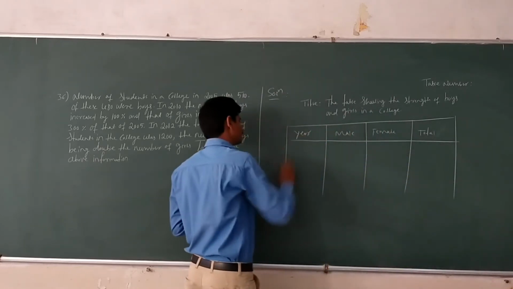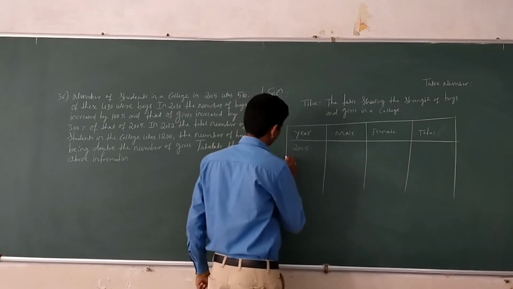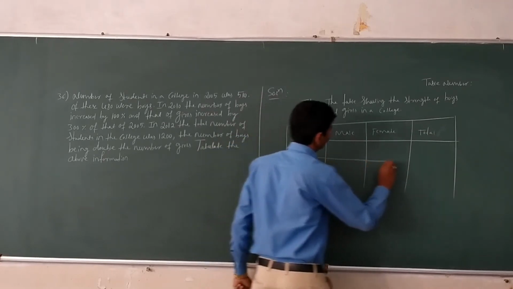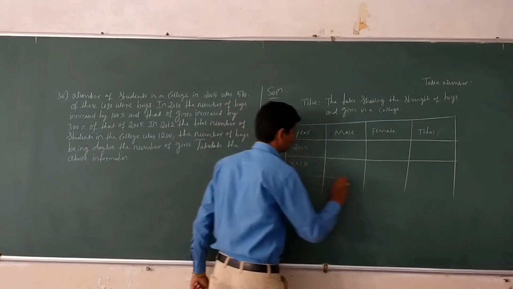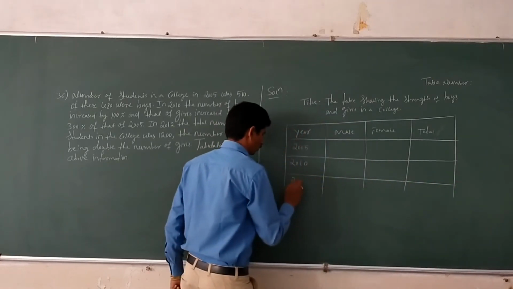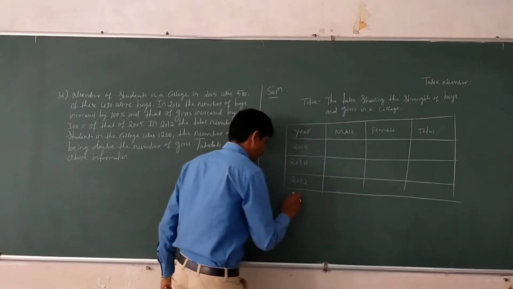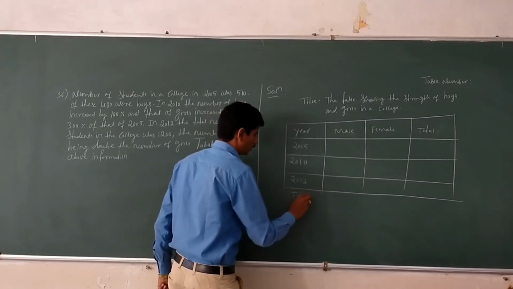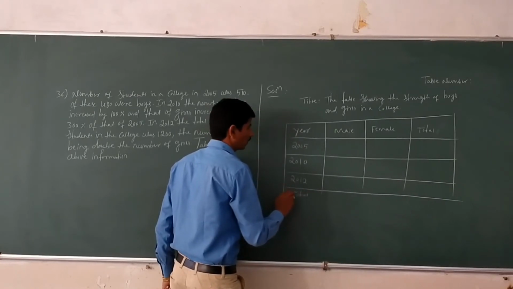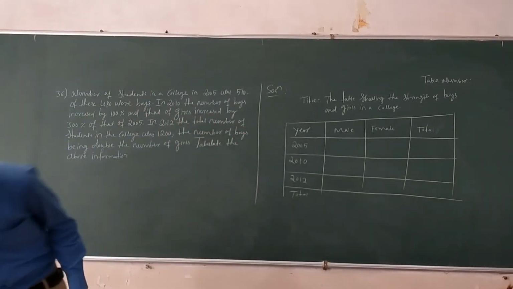Then years 2005, 2010, 2012. Actually, total is not necessary. Already over. Okay, only this much you have to take.